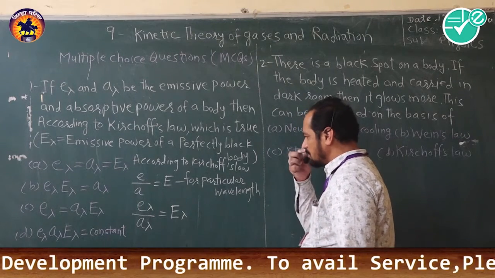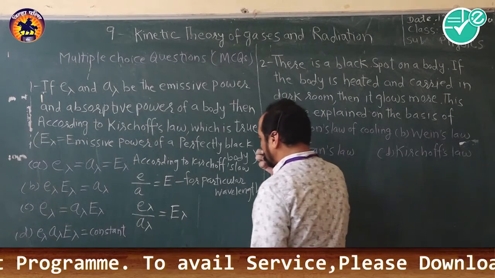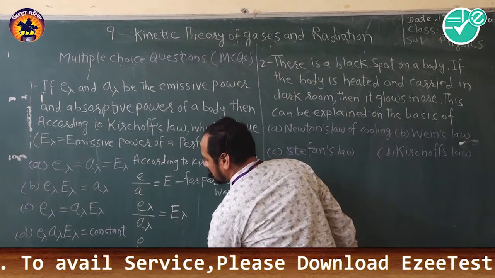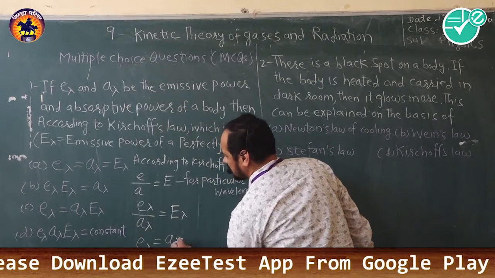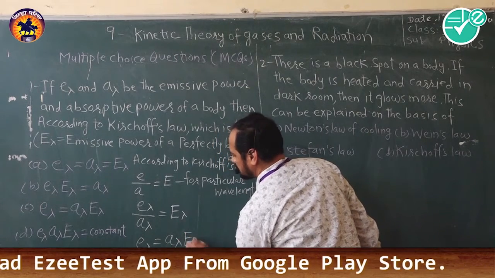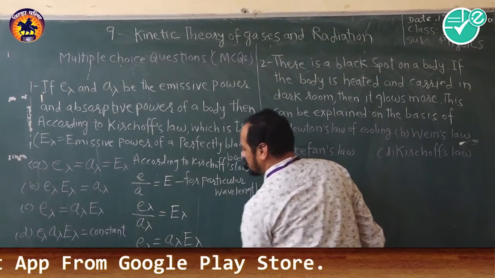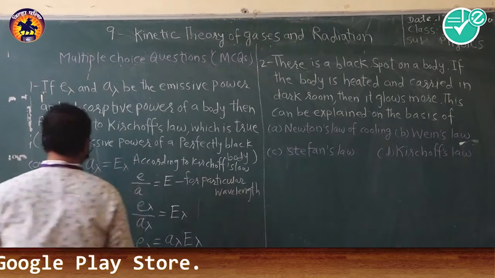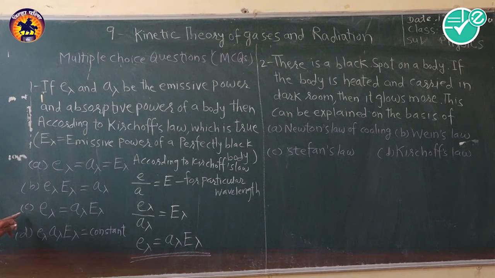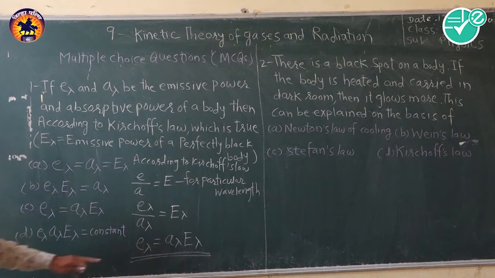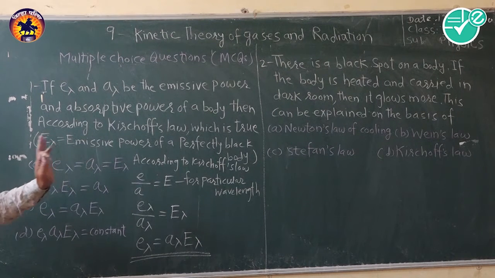Now if we cross multiply it, then we will get E lambda is equal to A lambda into capital E lambda. So this will be the formula according to Kirchhoff's law. And here you see that option C, E lambda is equal to A lambda into capital E lambda, is there. So option C is the formula according to Kirchhoff's law.